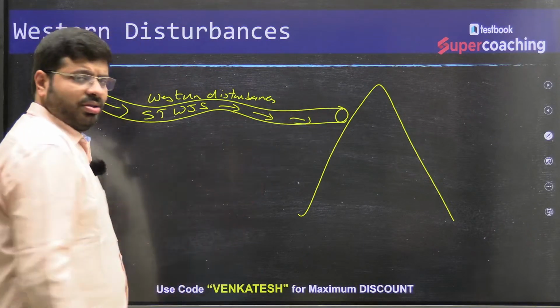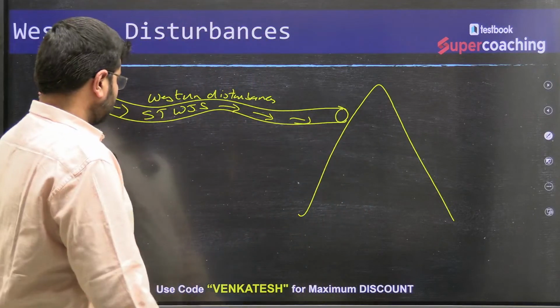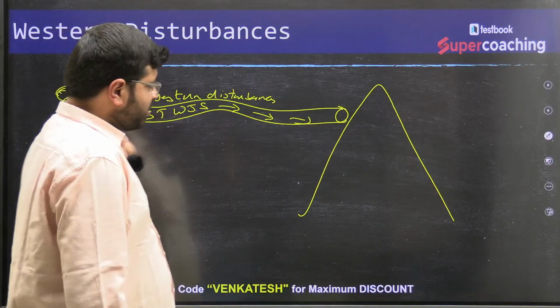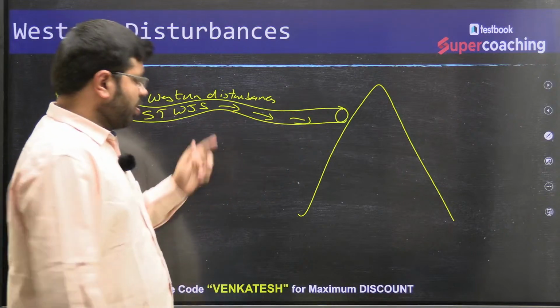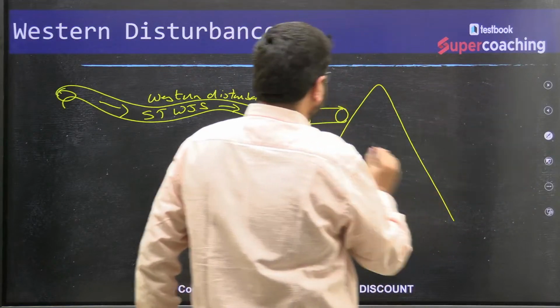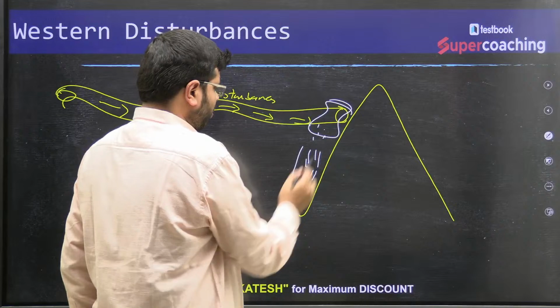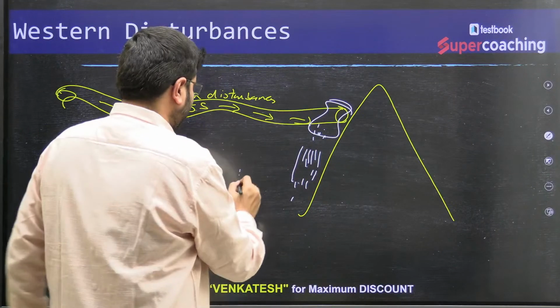It is carrying moisture from the Mediterranean Sea. That moisture will lead to cloud formation, and that will lead to a decent amount of rainfall, right?